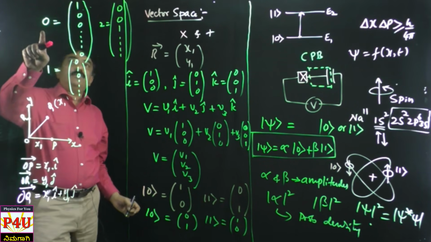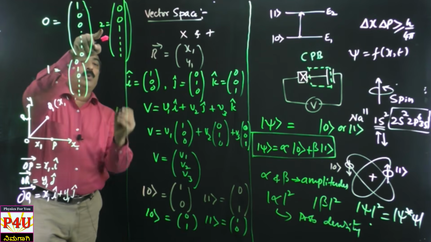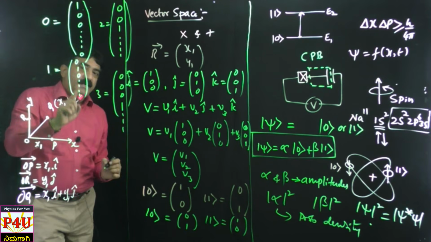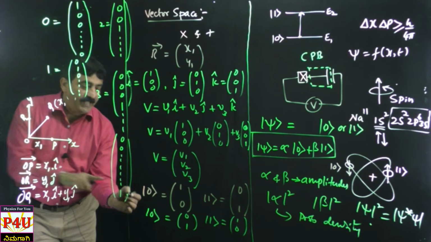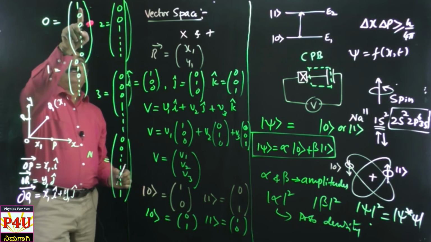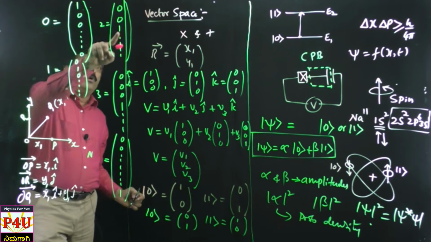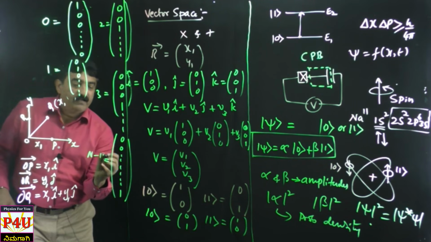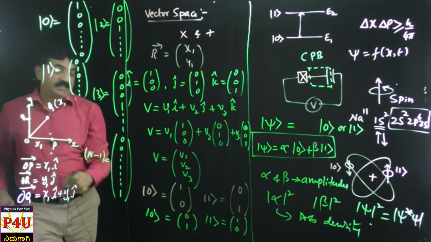See, for 0 we have 1 in the first place, second place 1, third place 2, fourth place 3, correct? Like that 0 0 0 0 0 1. The nth place will be what? The nth place cannot be n, because the first place cannot be 1. For 0, the first place must be 1 less, the second place must be 1 less, the third place has 2, the fourth place has 3, so the nth place is n minus 1. So this is the way of representing the states.